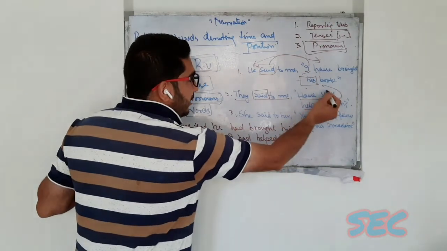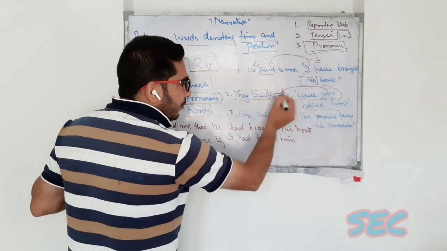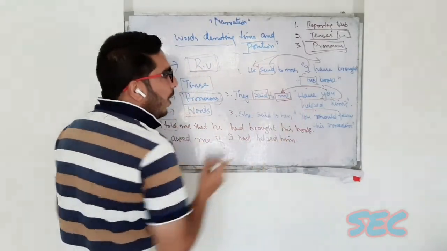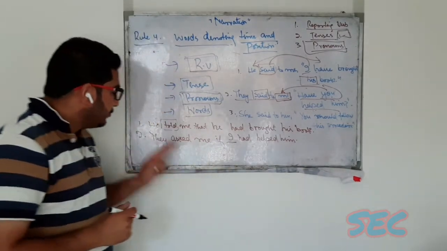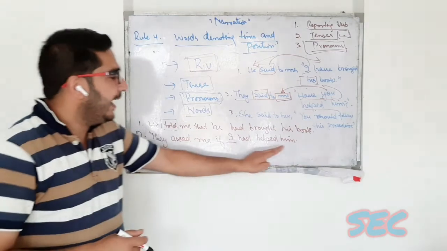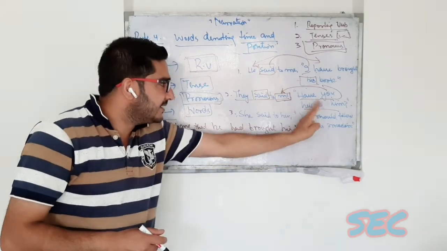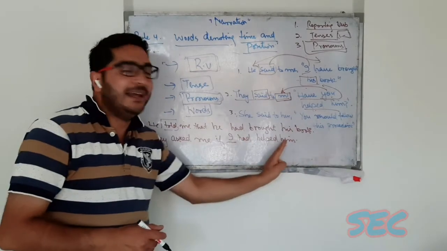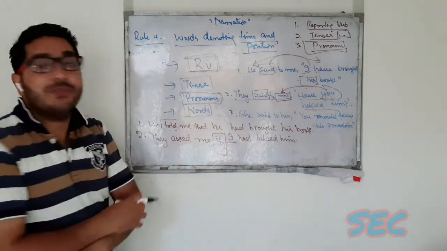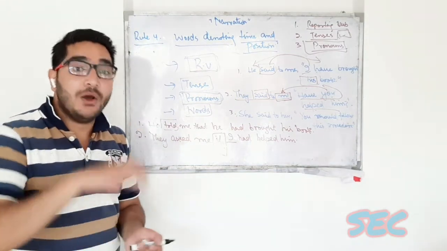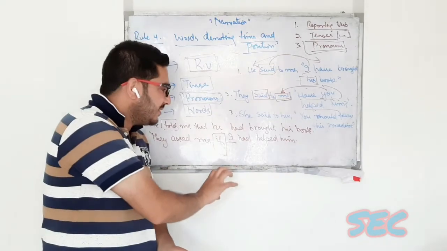This you is changed into the object because it is second person and the object is the objective form of I. So I wrote I instead of me. So they asked me if I had helped him, and there are certain other changes in this sentence. Have you helped him becomes I had helped him, and there is this if instead of that. These are specific rules, not general rules. This if, why this if, this is a specific rule.